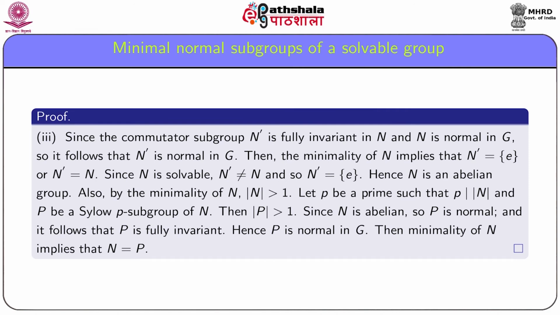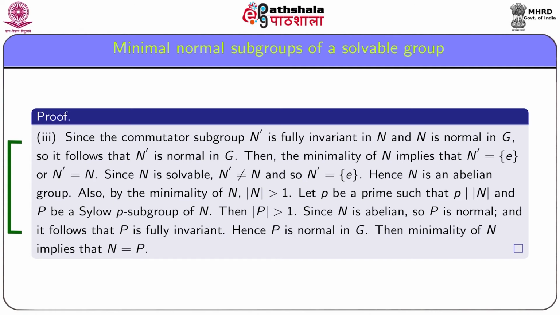Since the commutator subgroup N' is fully invariant in N and N is a normal subgroup of G, it follows that N' is normal in G. Then the minimality of N implies that N' is equal to the identity subgroup or N' is equal to the whole N. Since N is solvable, N' cannot be equal to N, and so N' must be the identity subgroup. Hence, N is an abelian group.